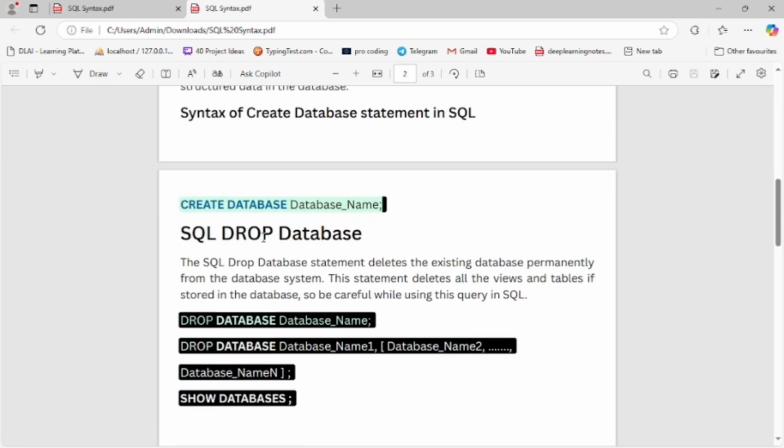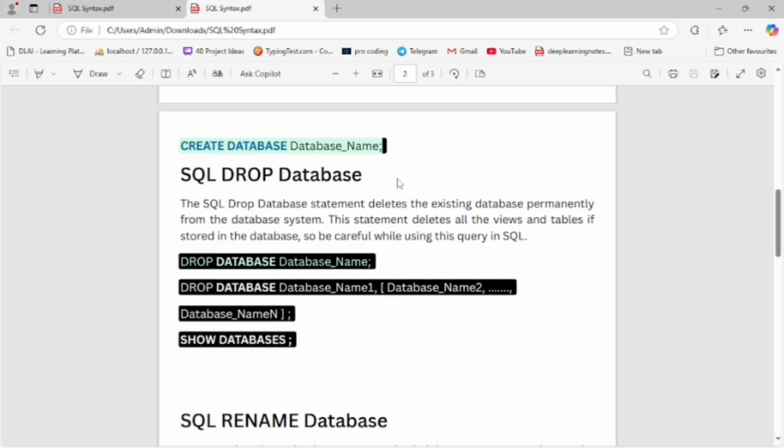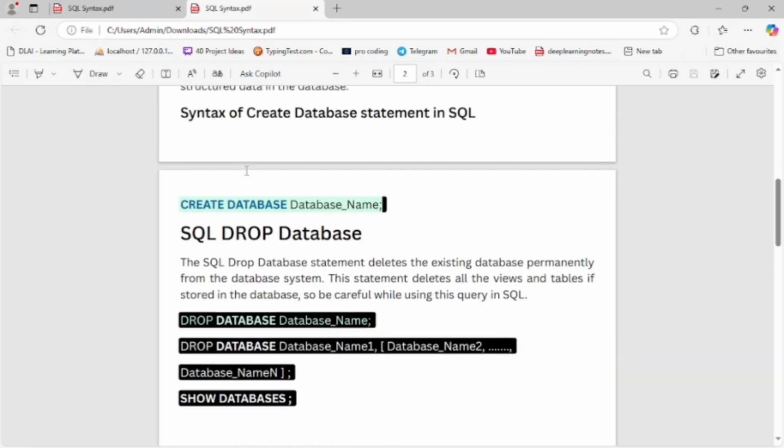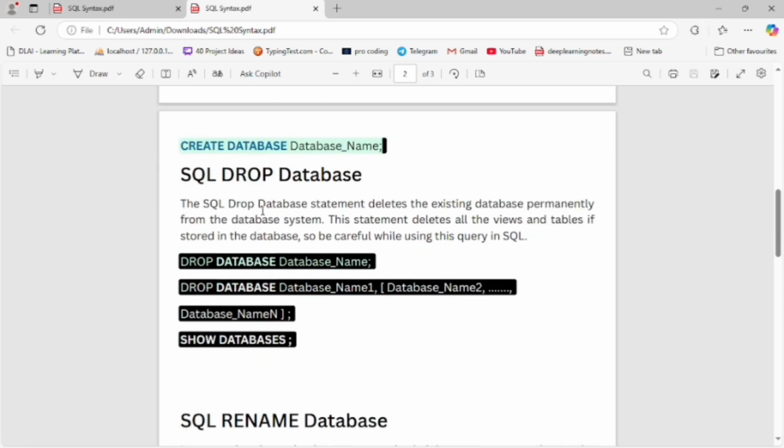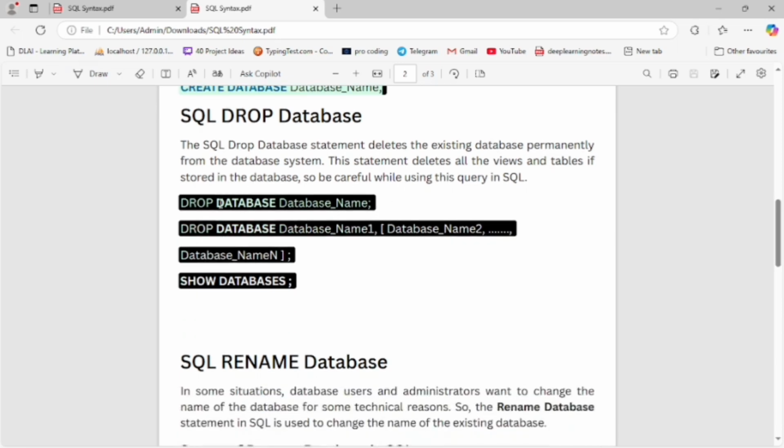Now how to drop the database, how to delete an entire database in our system. Whichever database you want to delete, you have to select it there. The SQL drop database statement deletes the existing database permanently from the database system. This statement deletes all the views and tables stored in the database, so be careful while using this query in SQL. First is drop, and the command is drop database name.